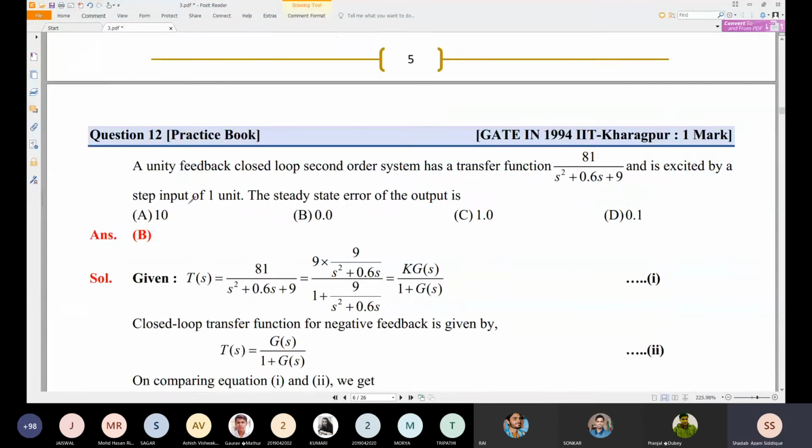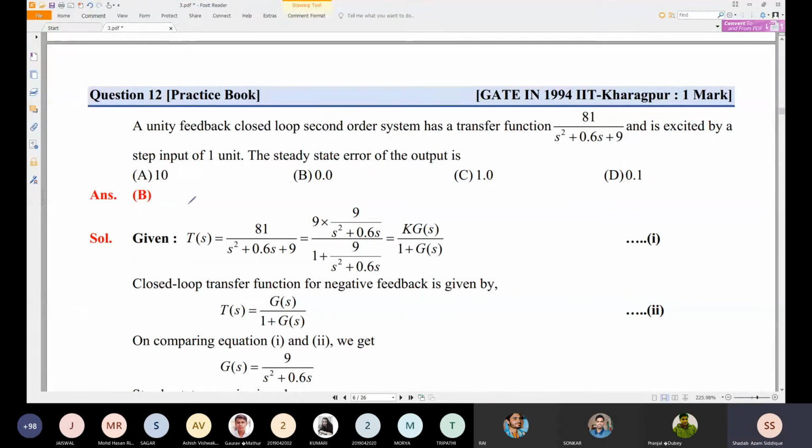Okay, so now the next problem which is given is a unity feedback closed loop second order system has a transfer function 81 divided by s square plus 0.6s plus 9, and is excited by a step input of 1 unit. So the steady state error of the output is? So a unit step input is applied, and the transfer function is this one. And we need the steady state error of the output.